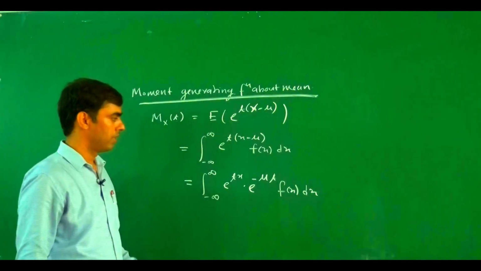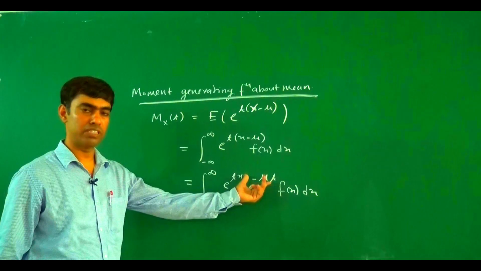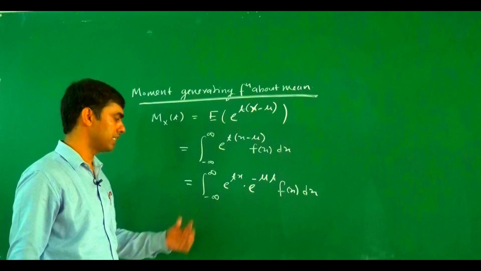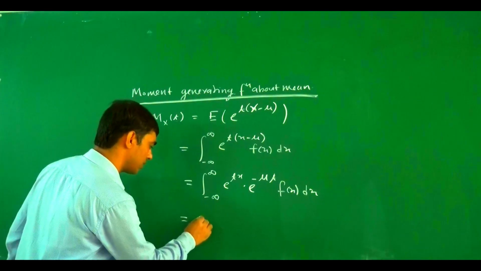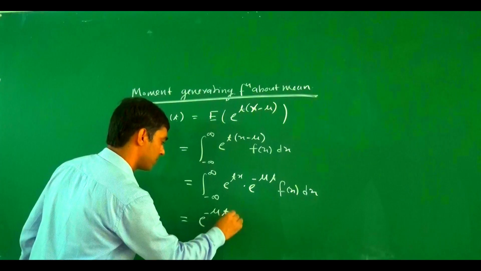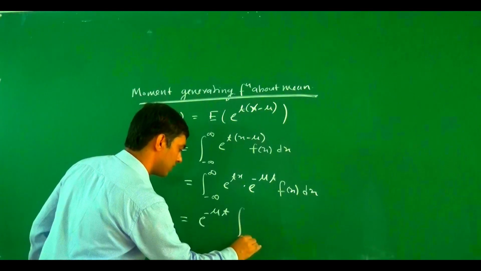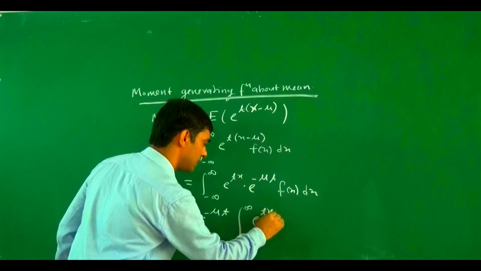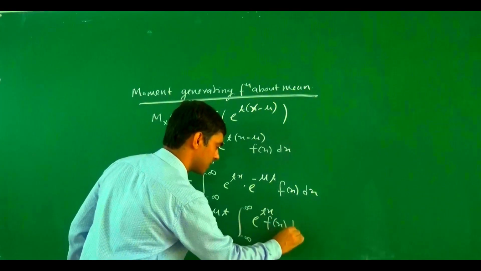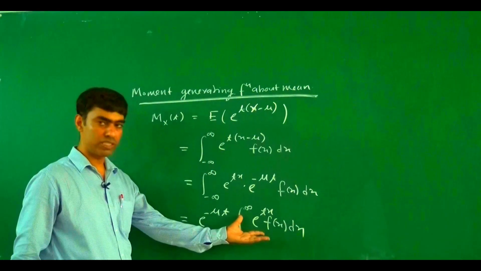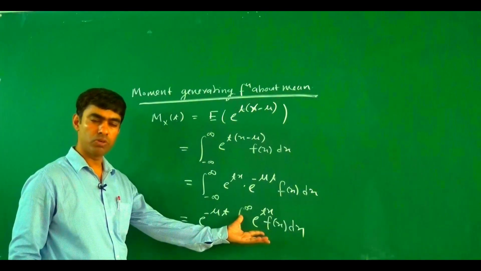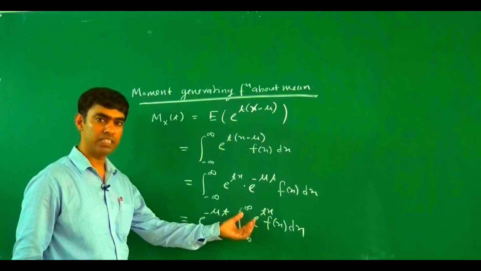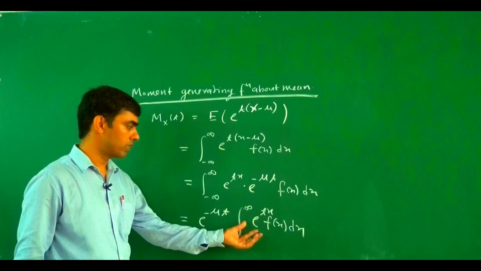The factor e to the power minus mu t is free from the variable x, so it may be taken outside the integration. This remaining integral of e to the power tx f(x) dx is the moment generating function about origin, which we calculated earlier.